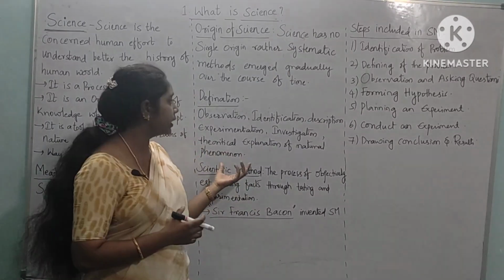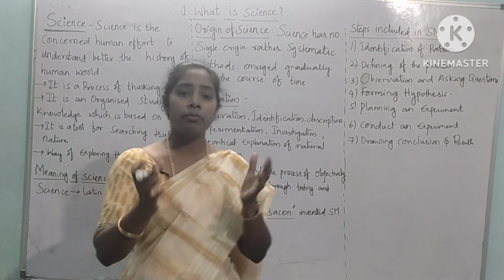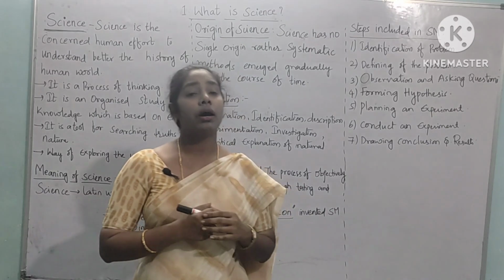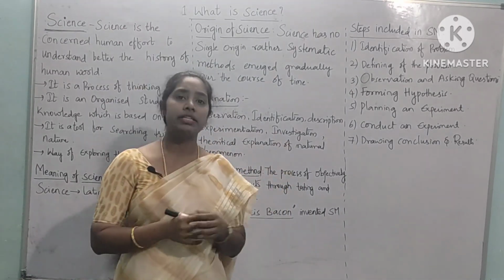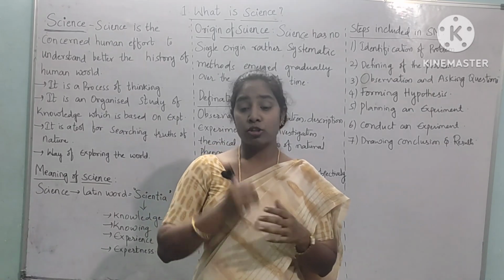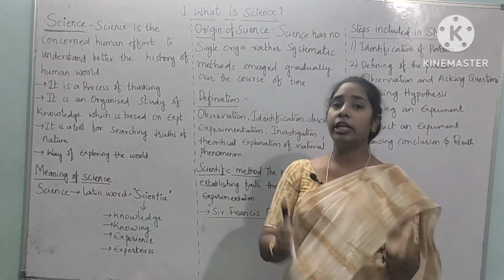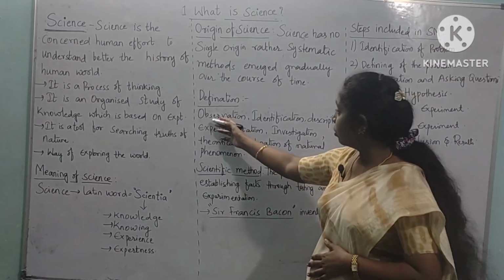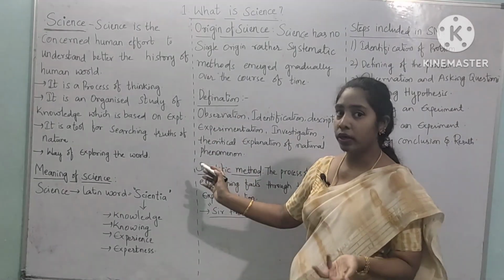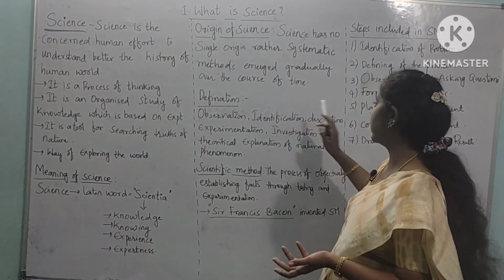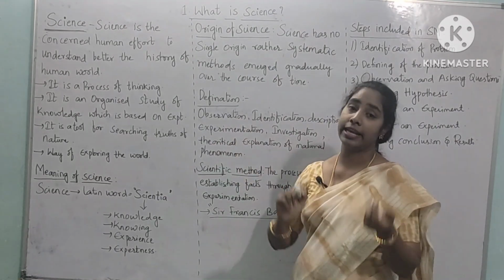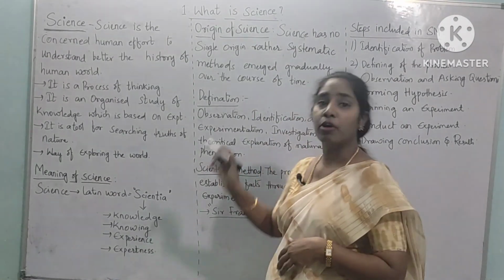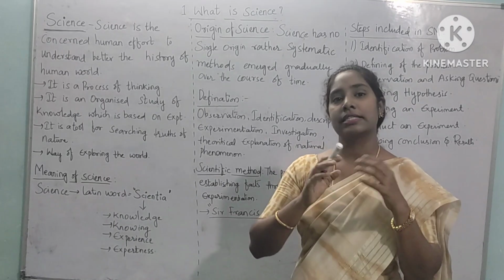Okay, so who will do all this? Will normal common people perform all these activities? No, not at all. A person who does all these activities is called a scientist. If there is any problem in front of you, some scientists come and do all these activities. First they will observe, they will identify, they will give some descriptions, they will experiment, and investigate. So simply we can say performing all these activities is called science.